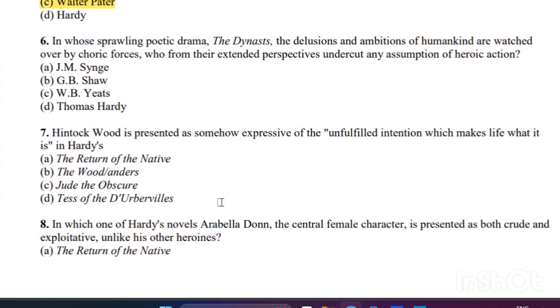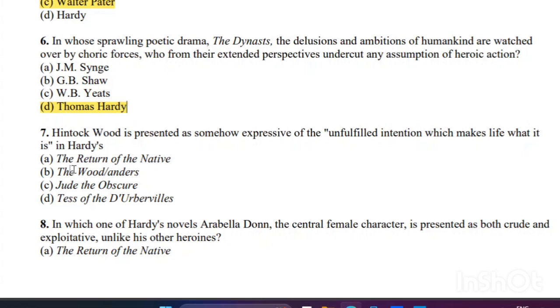Next question: in whose sprawling poetic drama, The Dynasts, the delusions and ambitions of humankind are overseen by choric forces, who, from their extended perspectives, undercut any assumption of heroic action? The right answer is D, Thomas Hardy. It's a verse drama from 1910, and it is also called a closet drama.